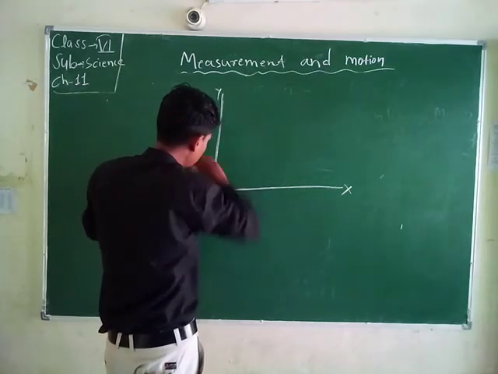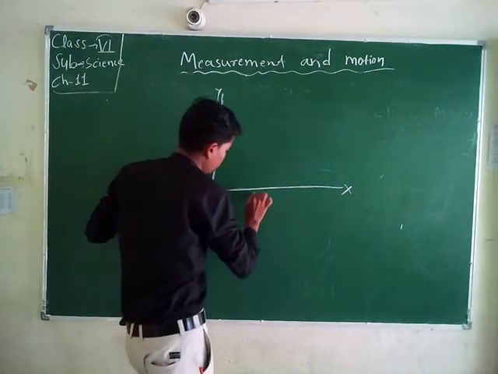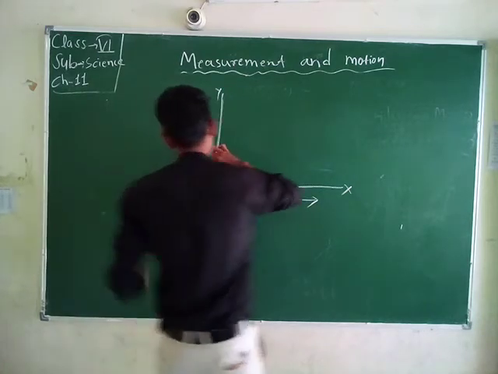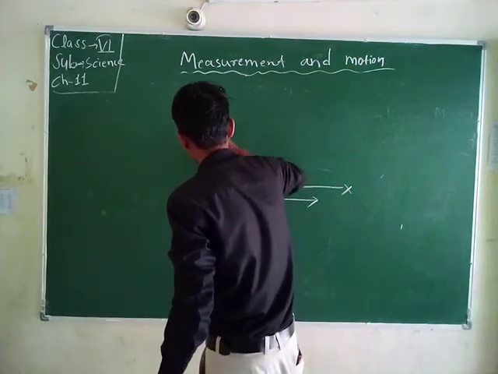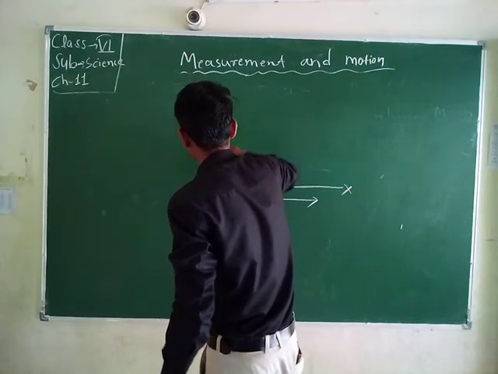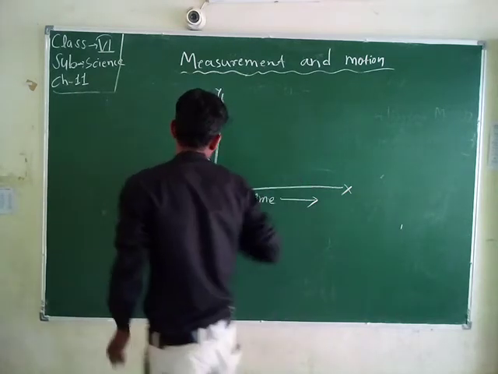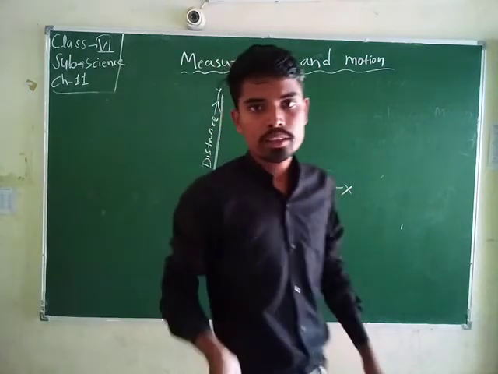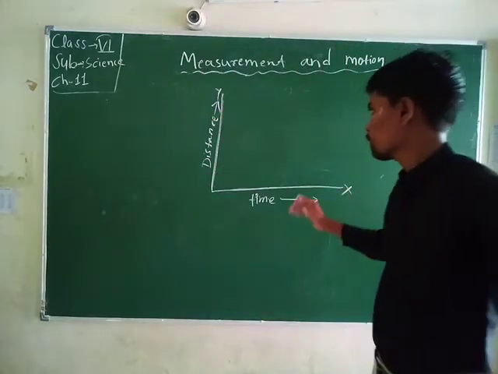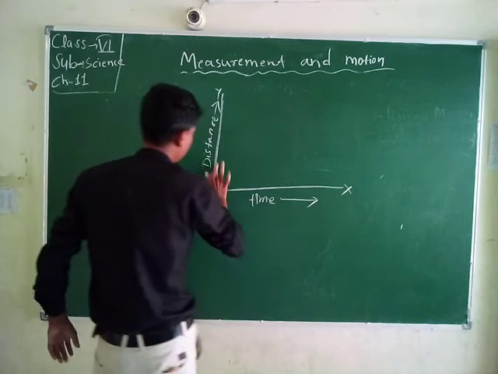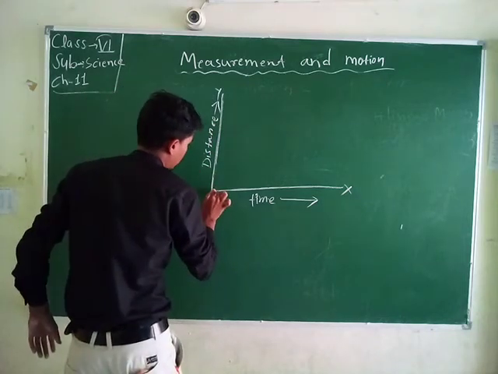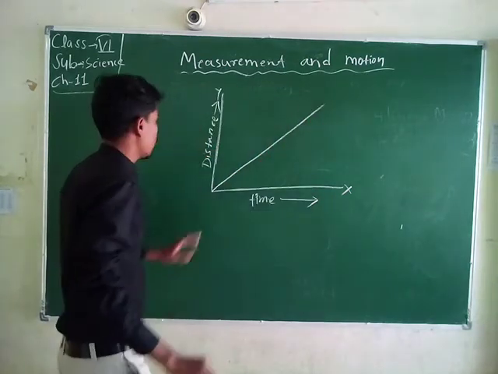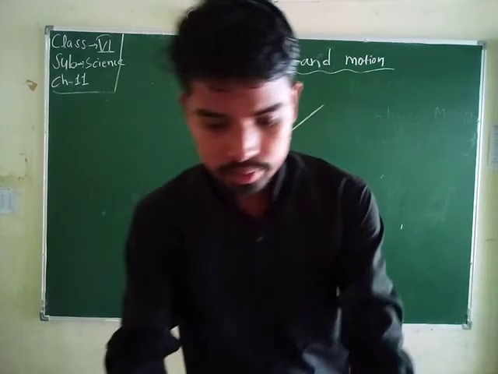So student, we represent time on the x-axis and distance on the y-axis. If the object travels equal distance in equal time, then the graph is represented by a straight line. This is the equal line.